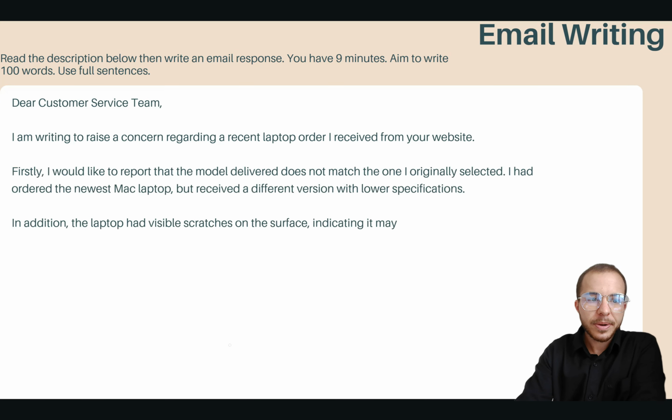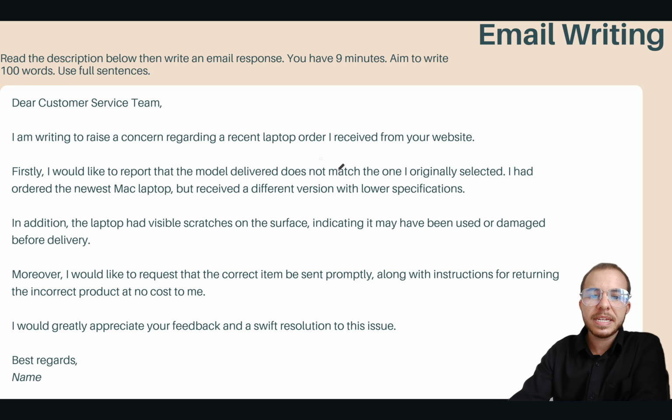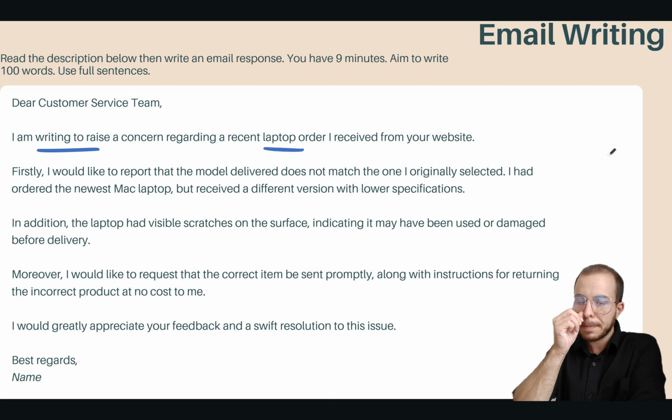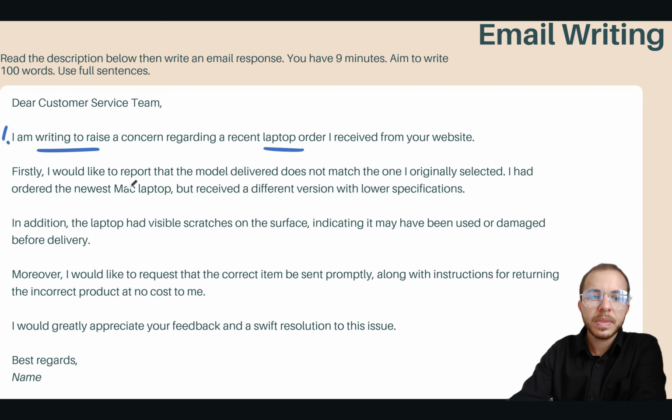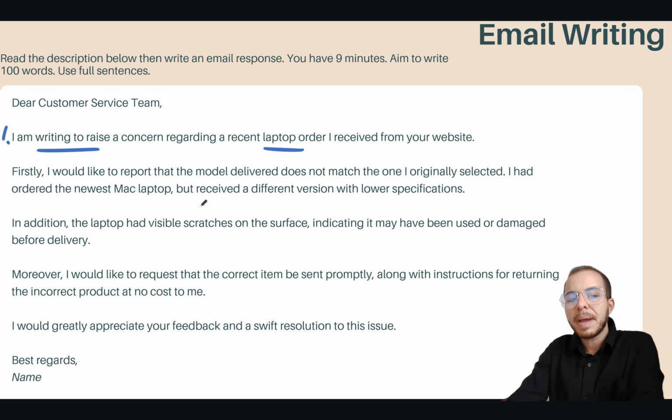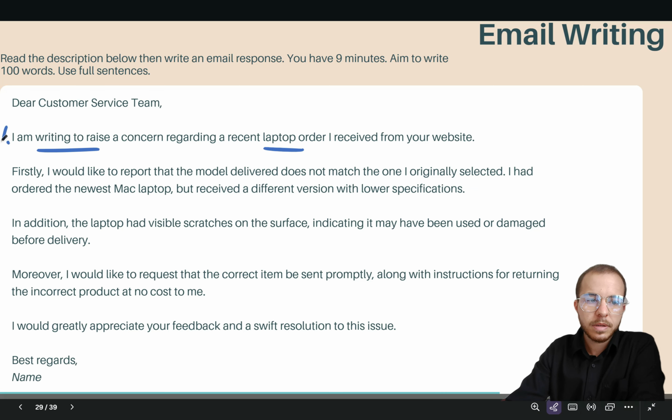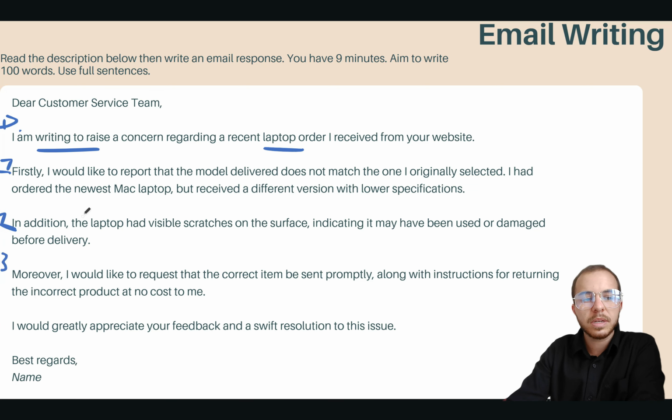Take a look at this example here. Remember, it is about the IT team and the laptop. So I'm writing about, I'm writing because I received a laptop from your website. Good. Point number 1. I would like to report that the model delivered does not match the original. I ordered the newest Mac laptop, but received a different version. Okay. That would be point, actually no, this is point 1. Here, let's change that. This was point 1, this was the purpose, this is point 2, and this is point 3.